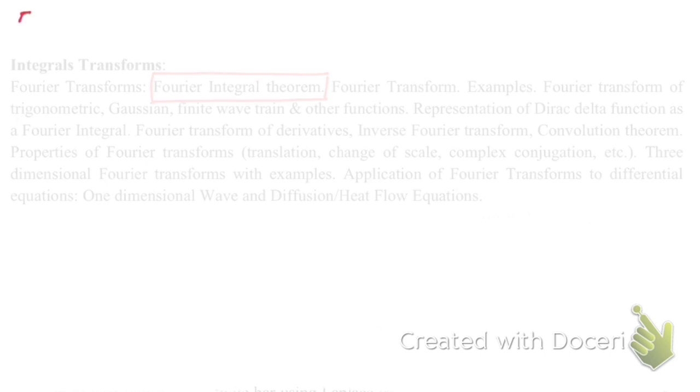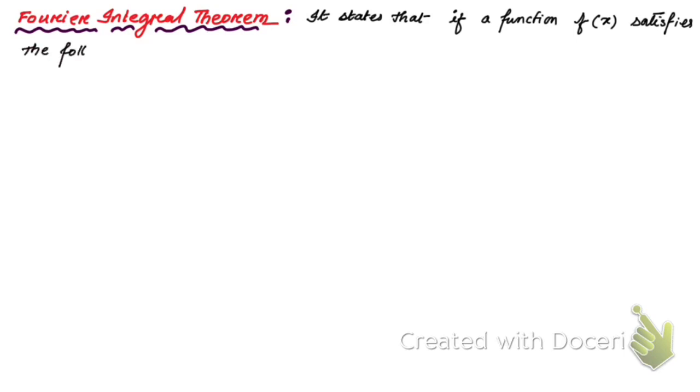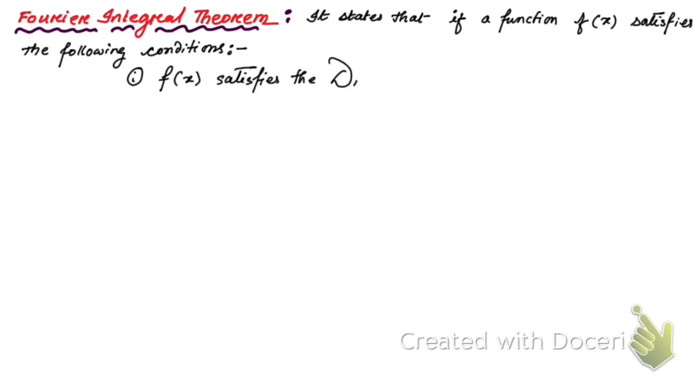So now let's discuss Fourier integral theorem. Here you see, let me write the statement. It states that if a function f of x satisfies the following conditions. So what are the conditions? Let me write here. First, it satisfies Dirichlet's conditions. So what are the Dirichlet's conditions?